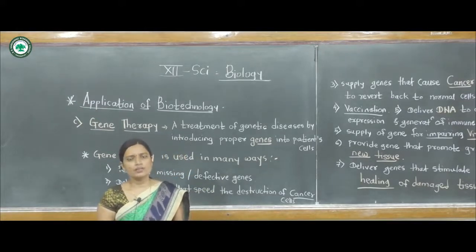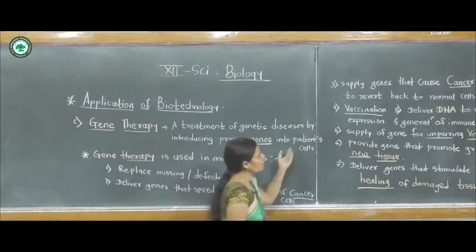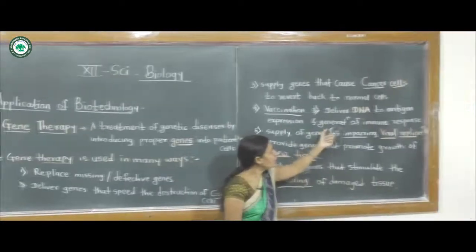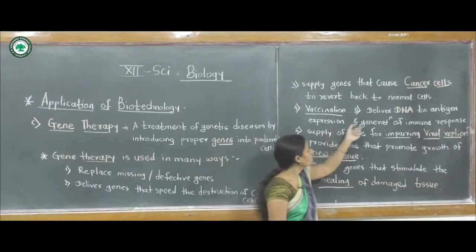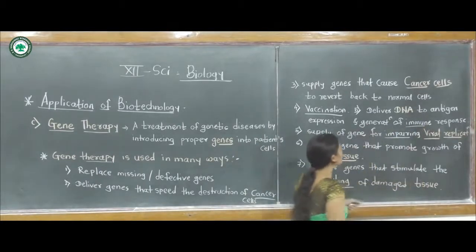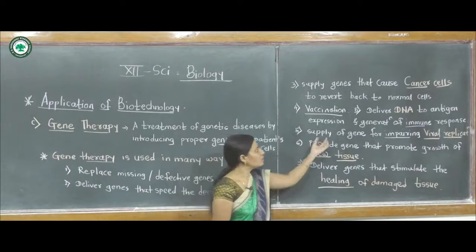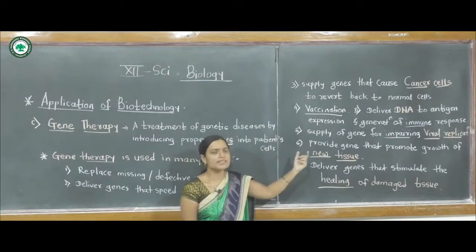It is also one of the most important uses of gene therapy, like vaccination: delivering DNA so that antigens are expressed and an immune response is generated. This delivered DNA can express the antigen and generate the immune response or resistance.